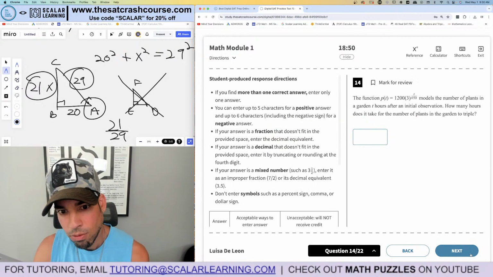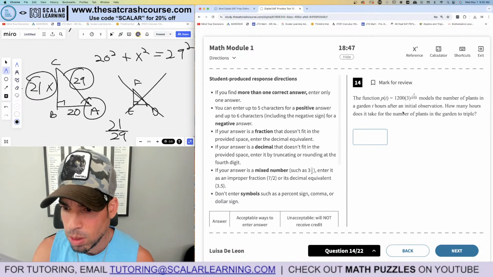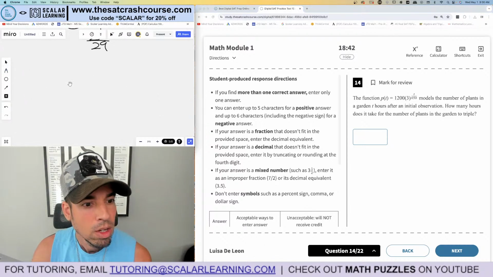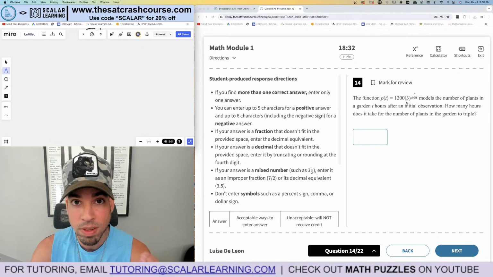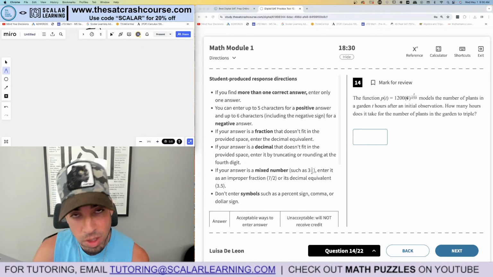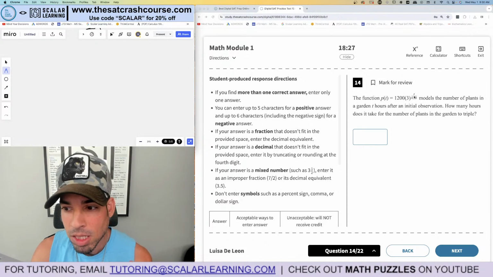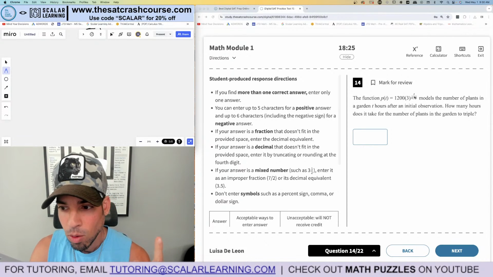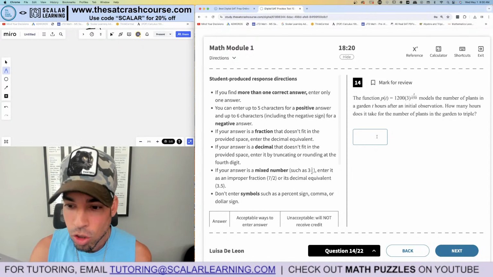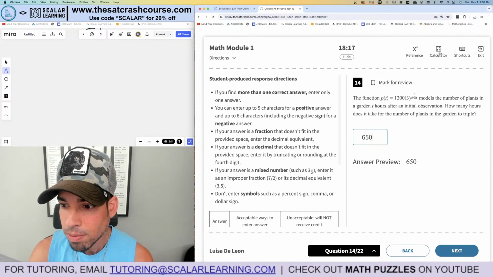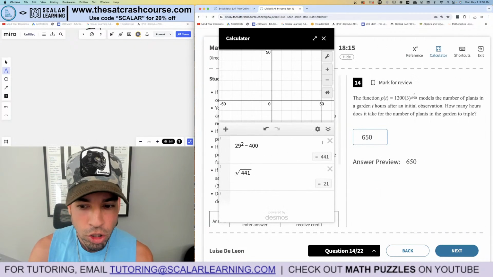Number 14. The function P of T models the number of plants in a garden t hours after initial. How many hours does it take for the number of plants in the garden to triple? This one you can do pretty instantaneously, and I'm going to show you why. Tripling is the factor in the exponent, right? So every time this exponent goes up by multiples of 1, 2, 3, it's going to triple. Then it's going to triple again. So the first time it's going to triple is when this exponent goes to 1, and that's going to happen when t is 650, because 650 over 650 is 1. So I already know the answer is 650.